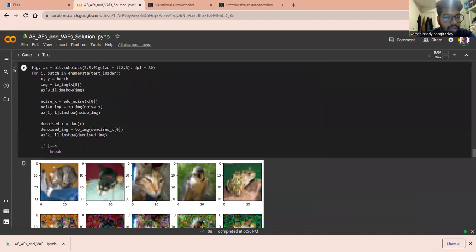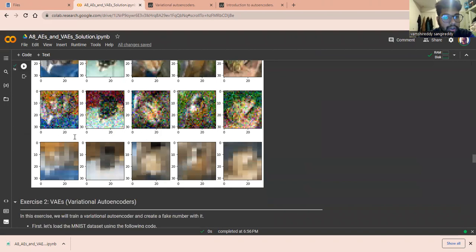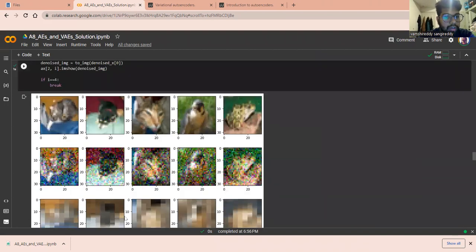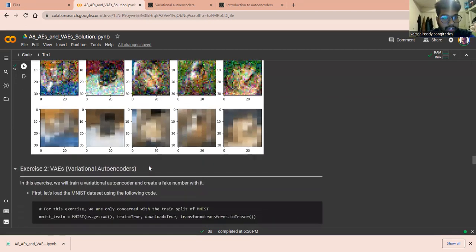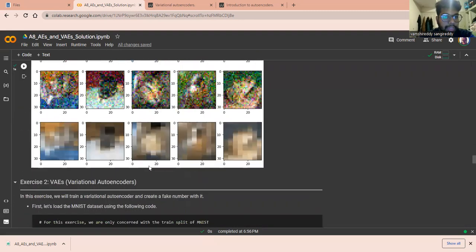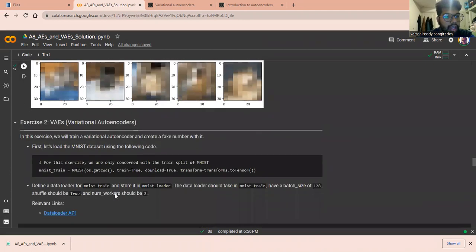We have seen how it denoises the data that we got. So this is an autoencoder: from this data it is converted to this, and then it is decoded into this data.